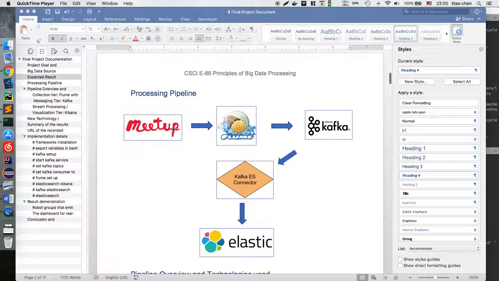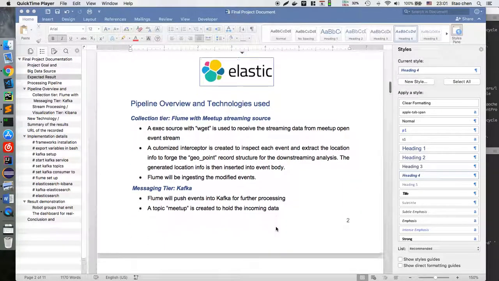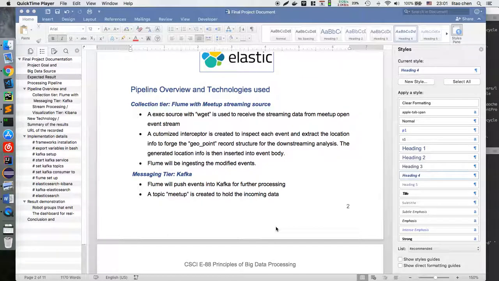We're going to subscribe to the Meetup streaming data, and I'm going to collect the data into Flume. Then the data is going to be sent to Kafka. Then we have a Kafka Elasticsearch connector that pushes the data into Elasticsearch for the real-time analysis. And basically the general implementation is like this.